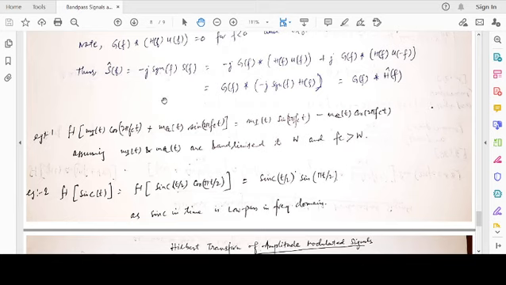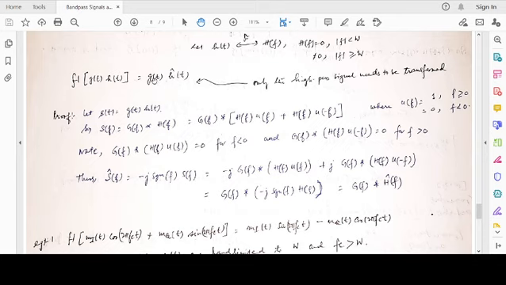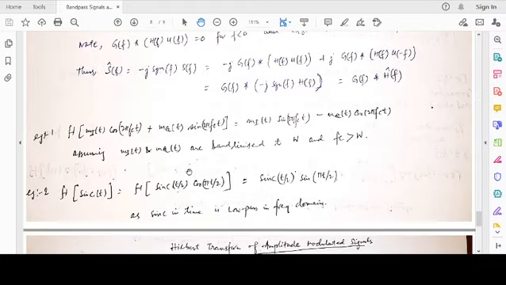So if we take the Hilbert transform of this, what do we get? m_I remains as it is using this result. Only the high frequency portion is Hilbert transformed. Cosine becomes sine, plus m_Q, sine becomes minus cosine.